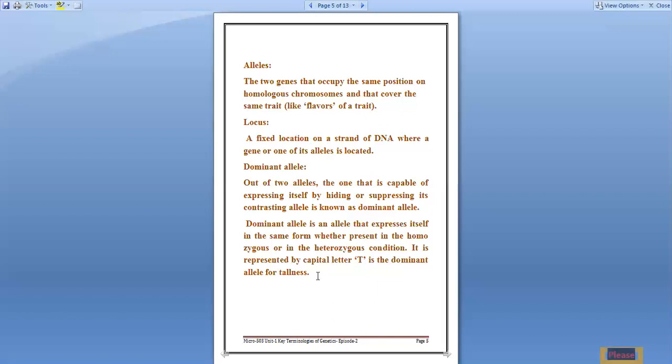So the gene which is responsible for tallness is capital T, and for shortness we will use the word dwarf. So capital T represents tallness, the dominant gene, and small t will be of dwarfness.